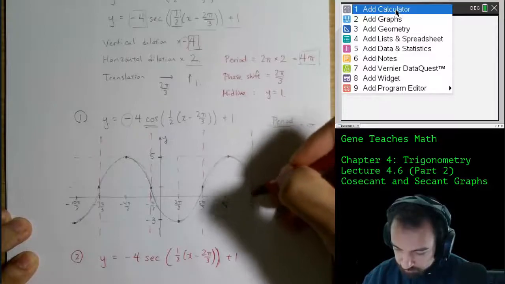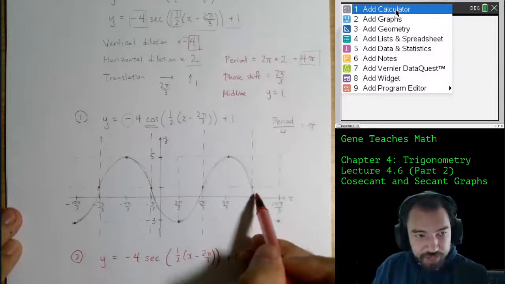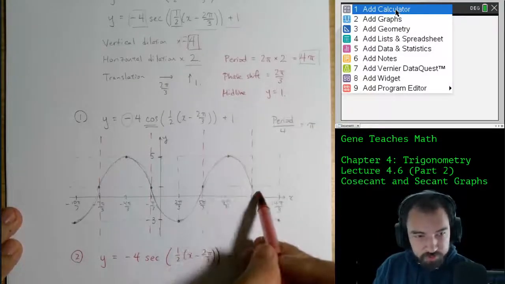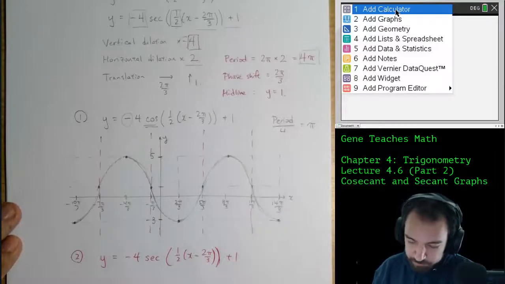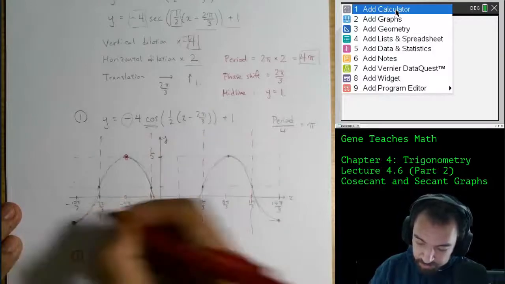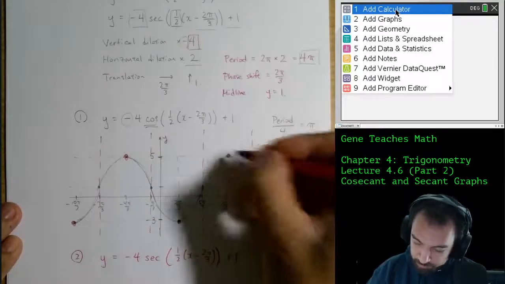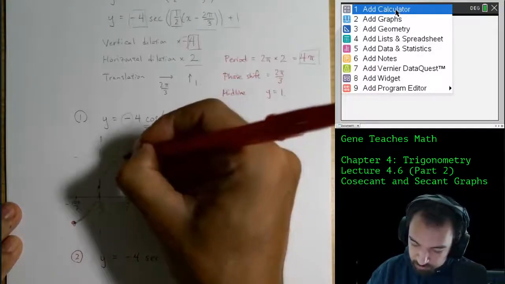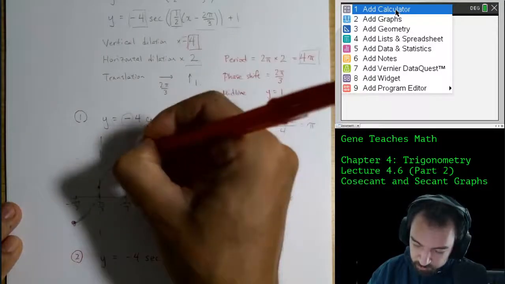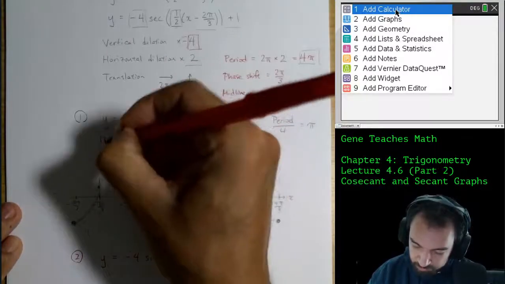And notice here, the vertical asymptote is going to occur every half a period. So every 2 quarters, you get a vertical asymptote. And then wherever the cosine hits its maximum or minimum, the secant is going to overlap. And then finally, we just take this and we draw toward the vertical asymptotes.